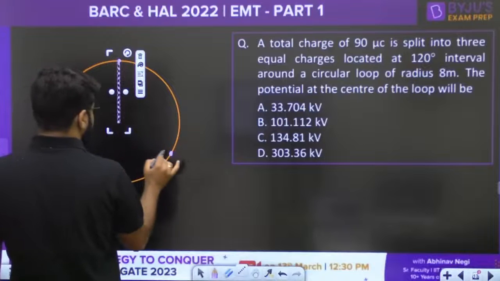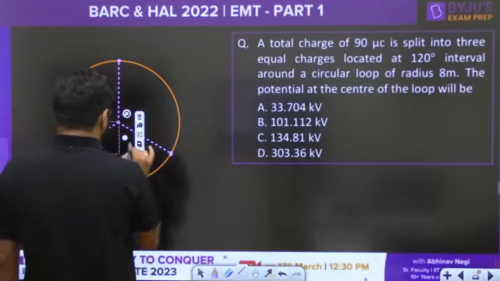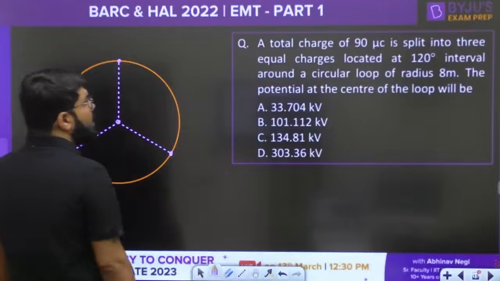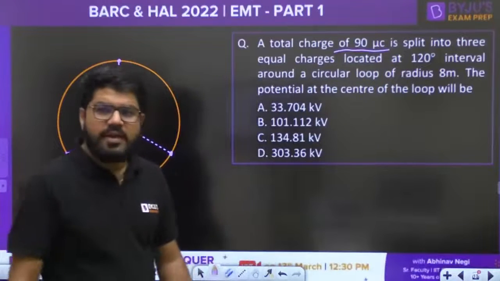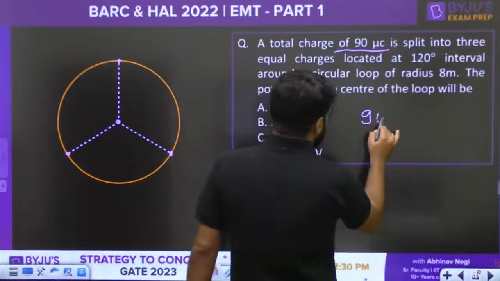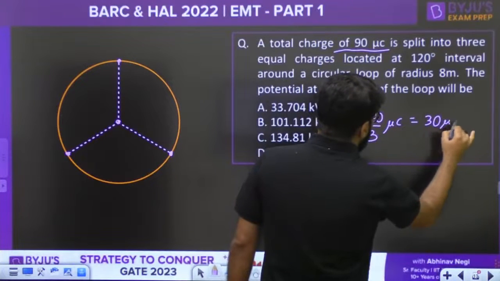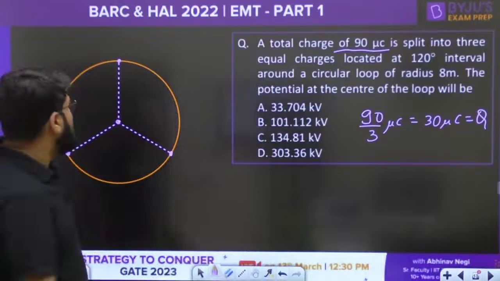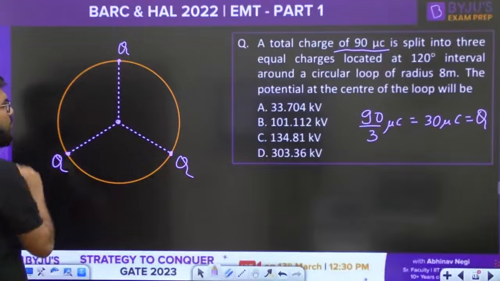So suppose one of them is here. I'm just joining all of them with respect to the center. Now let's suppose the total charge 90 microcoulomb is split into 3 equal charges. 90 divided by 3 is equal to 30 microcoulomb, and suppose this is equal to Q. So this is a charge Q, this is the charge Q, and this is the charge Q, right?